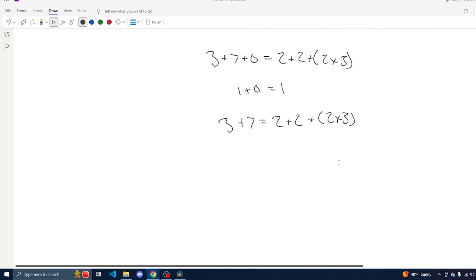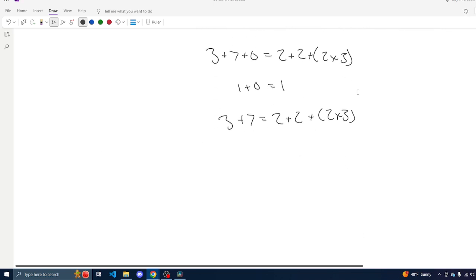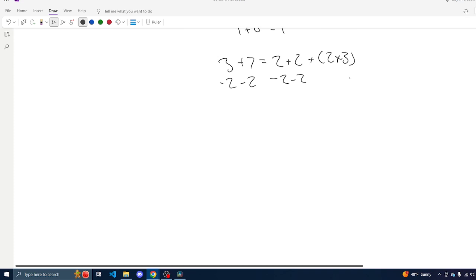Now we're going to subtract both of these 2's from both sides. And we're not going to combine them together, just to showcase another idea. So we're subtracting 2 and another 2 from both sides. Again, we can cancel these out, and we're left with 0 plus 2 times 3, which is just 2 times 3.